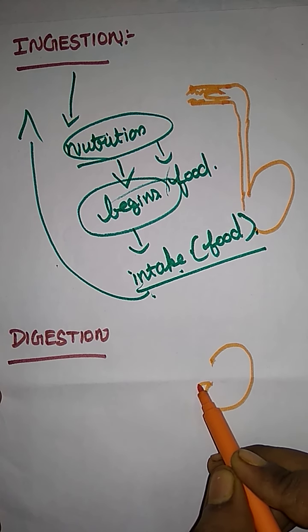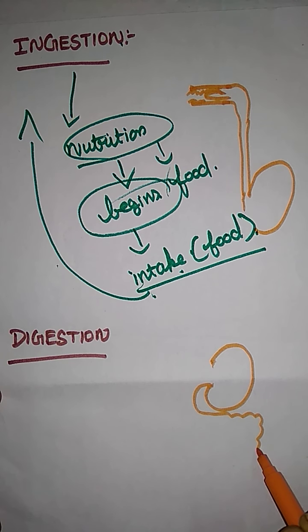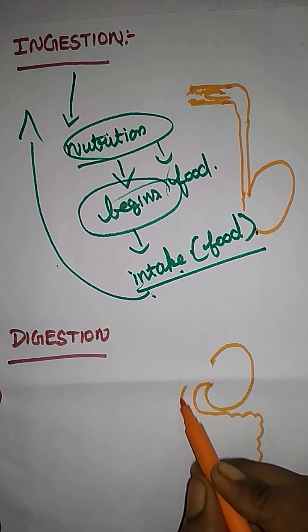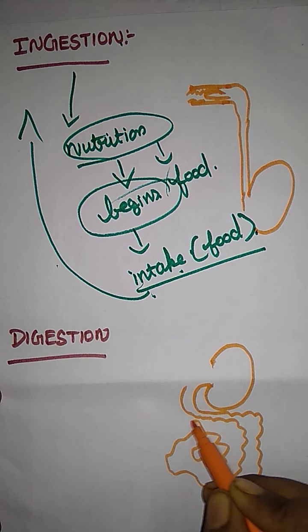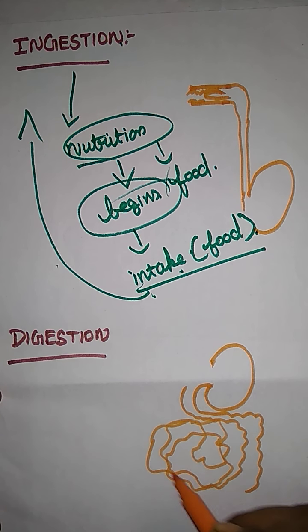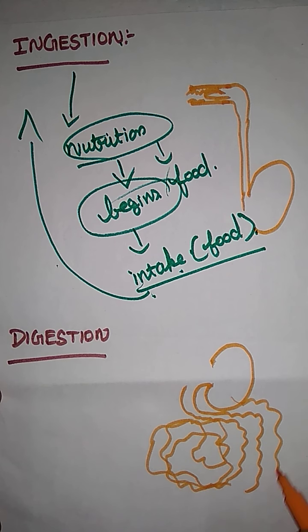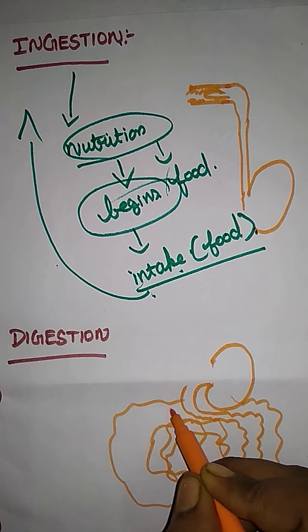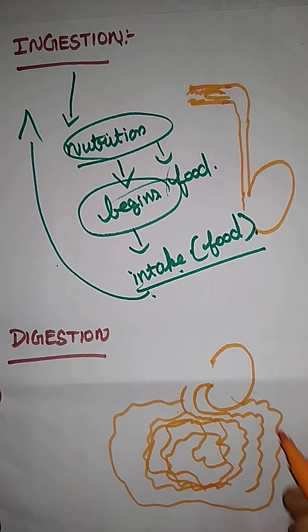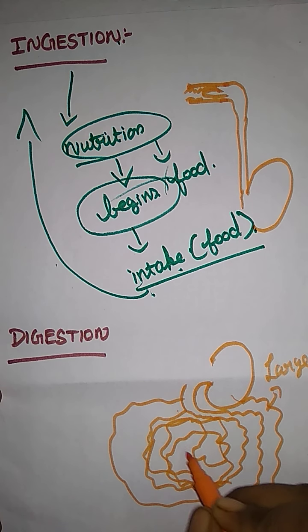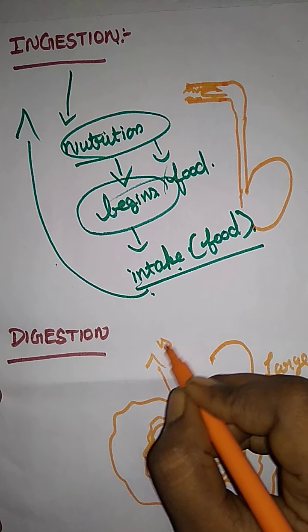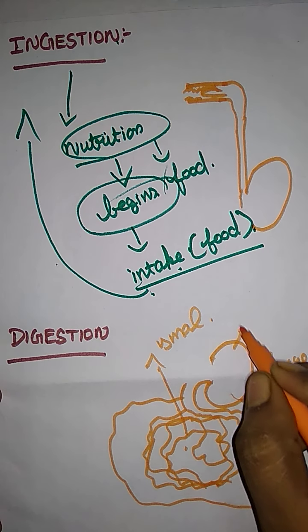Stomach. And the next one is the large intestine. So then it enters the small intestine, where they get absorption. And the next one is the large intestine. So this is the large intestine, and here this one is the small intestine. Just imagine. And this is the stomach.